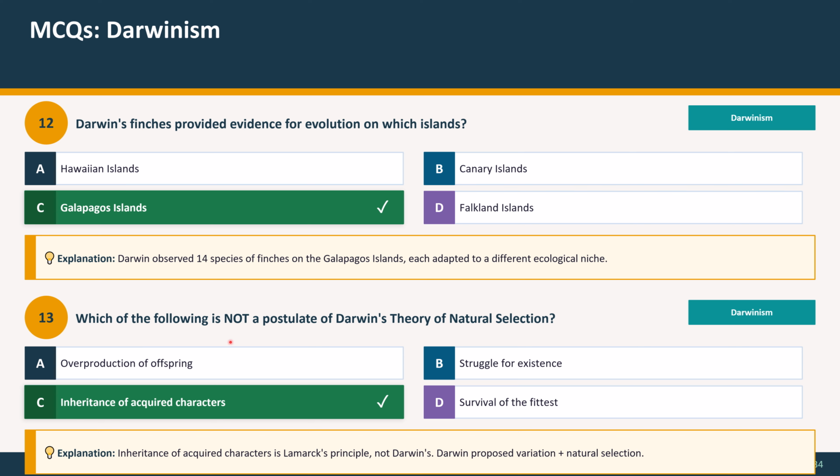Question 13: which of the following is not a postulate of Darwin's theory of natural selection? Option A, overproduction of offspring. Option B, struggle for existence. Option C, inheritance of acquired characters. Option D, survival of the fittest. And the correct option is inheritance of acquired characters. Explanation: inheritance of acquired characters is Lamarck's principle, not Darwin's. Darwin proposed variation plus natural selection.